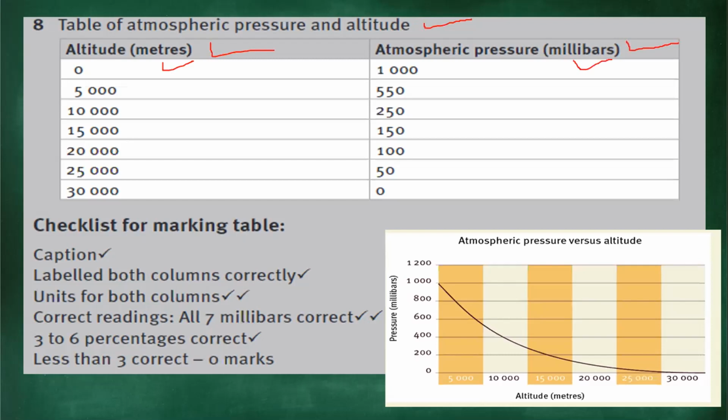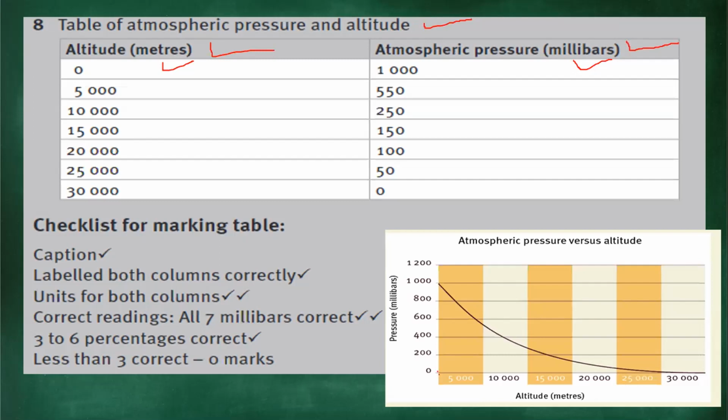Then now we compare the readings here. This is extracted from the Via Africa textbook. Let's start at 0. At 0 altitude, the 0 would obviously be around here. You move up, and it is with the 1000 millibars. So that part is correct.